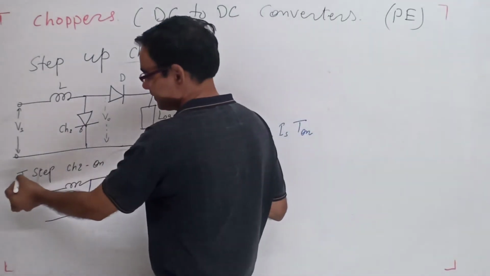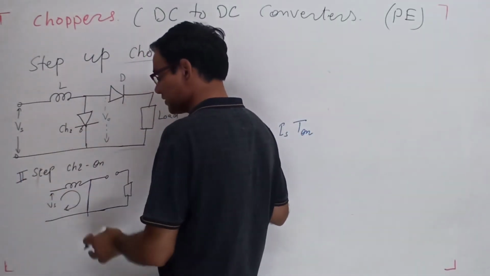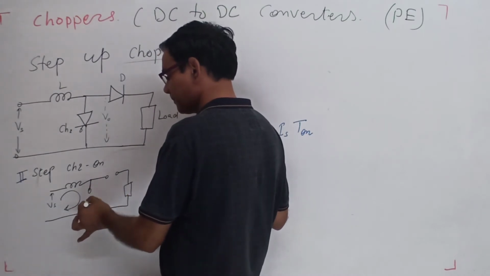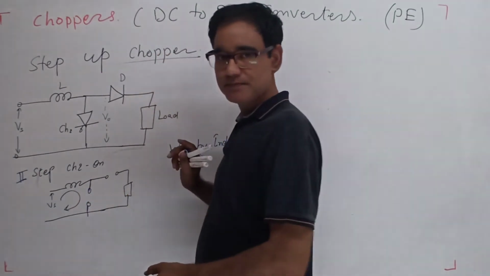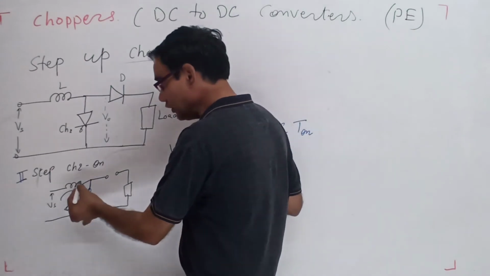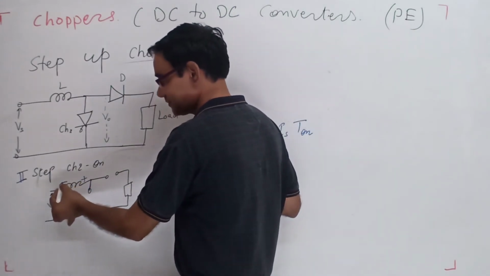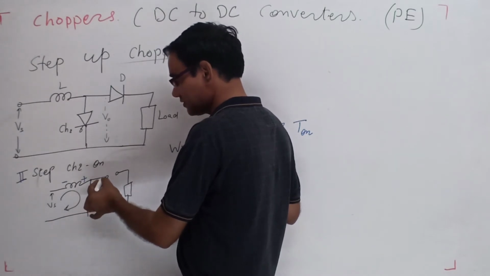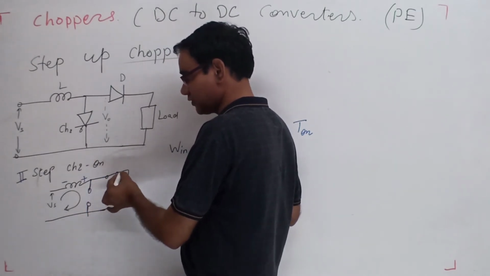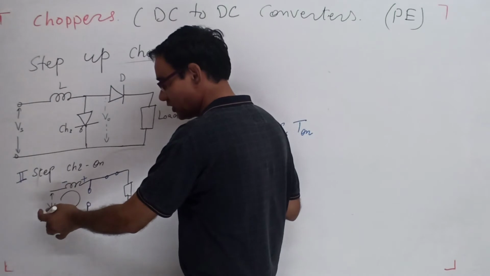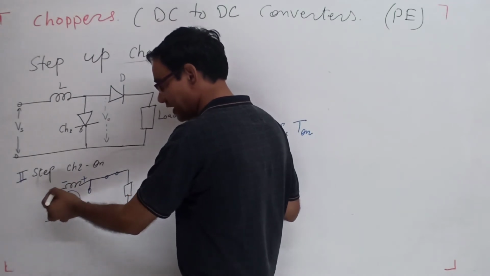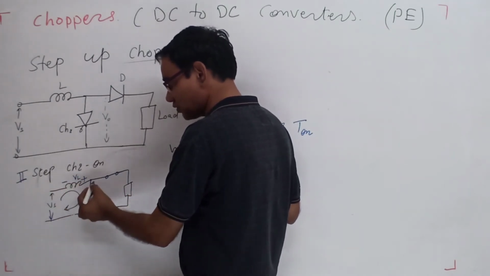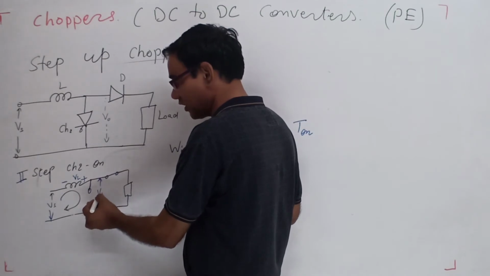Step second. What happens in the second step? The switch is off. When the switch is off, the inductor induces a voltage, and due to this induced voltage, this diode turns on. The source voltage and the voltage across the inductor are both higher than the load voltage.